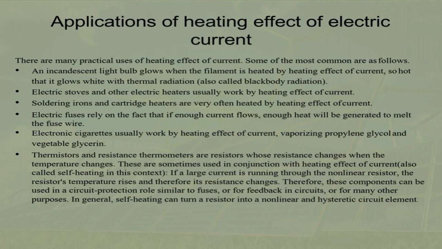Applications of heating effects of electric current. There are many practical uses of the heating effects of current. Some of the most common are as follows. First, electric bulbs glow when electric current flows through the filament of the bulb. The filament of an electric bulb is made up of a thin wire of tungsten. The melting point of the filament is high, about 3380 degrees Celsius. The filament of the bulb is enclosed in a glass envelope fixed over an insulated support. The glass envelope of the electric bulb is filled with inactive gases like nitrogen and argon.